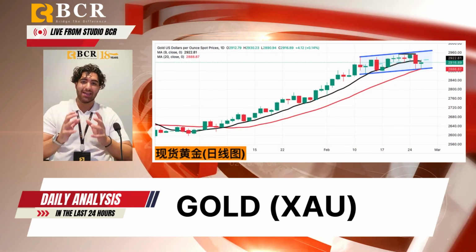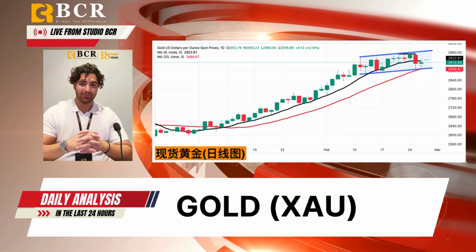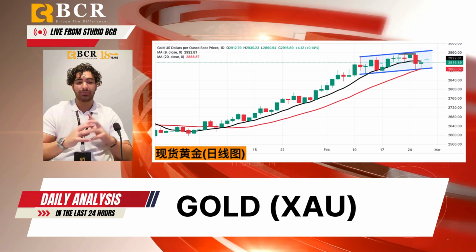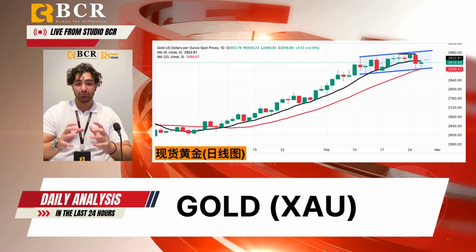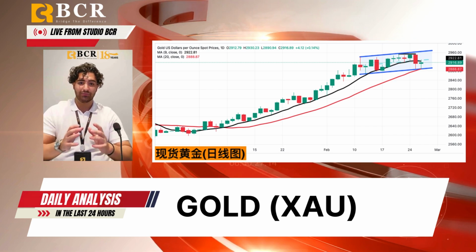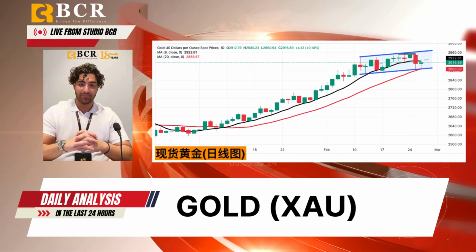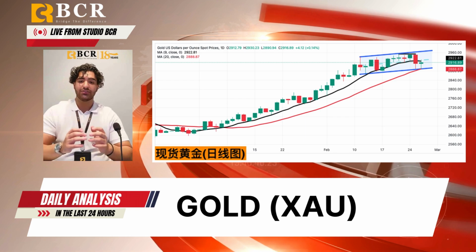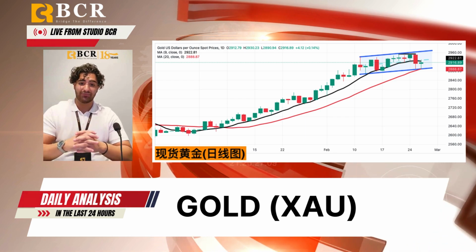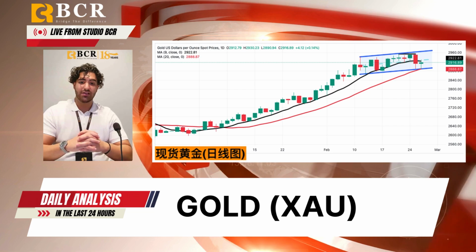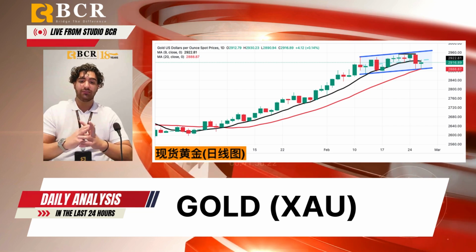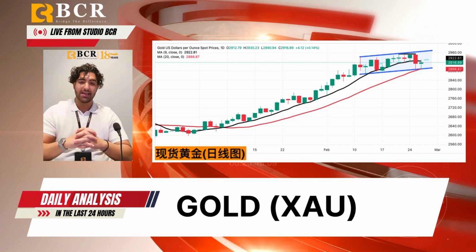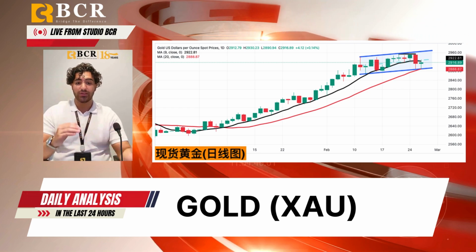Let's take a look at everyone's favorite pair, gold. On the fundamental side, we can see that gold has rebounded after a brief decline, reclaiming the crucial 2900 level as the US dollar lost its momentum. Now, investor sentiment remains cautious due to the uncertainties over President Trump's tariff plans and inflation concerns, prompting a renewed flight to safe haven assets, despite earlier profit taking that pushed price to a 1 week low.